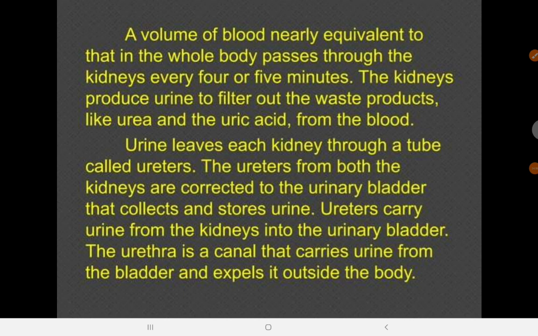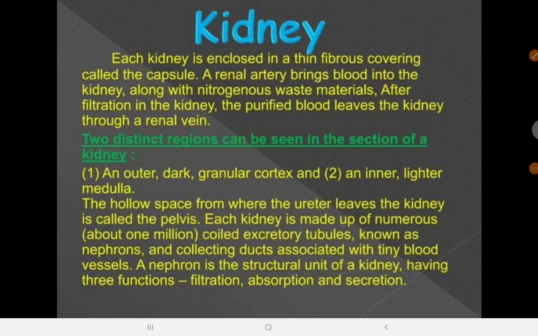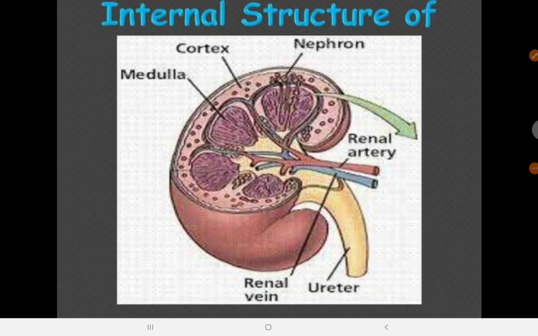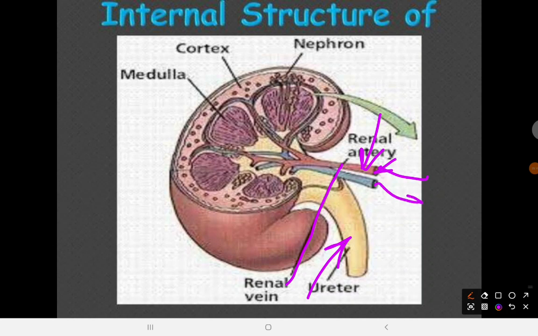This happens in three major processes that we're going to see in the other slides. Now, the internal structure of the kidney. I've covered this in the physiology class, so I might link the video in the description also. You're going to see the ureter here, and the vein and the artery. Of course, the artery brings blood that is dirty, so to speak, or that has waste, and the vein takes blood that is clean back to the heart. The renal vein.